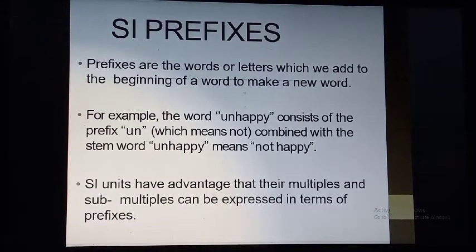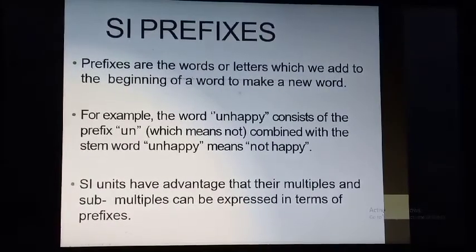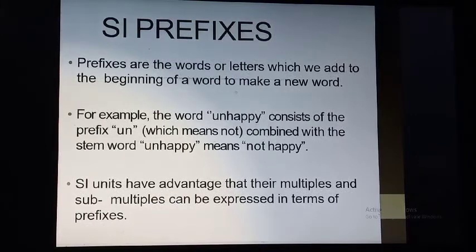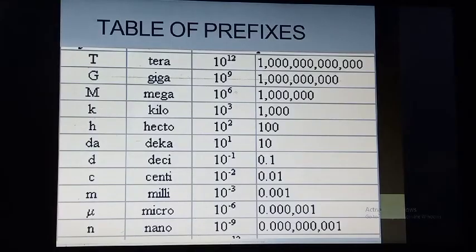The next is SI prefix. Prefixes are a word or a letter which is added to the beginning of a word to make a new word. For example, the word unhappy consists of the prefix un, which means not, combined with the stem word happy, and unhappy means I am not happy. So same as the above example, SI units have the advantage that their multiples and submultiples can be expressed in terms of prefixes, like in this table.